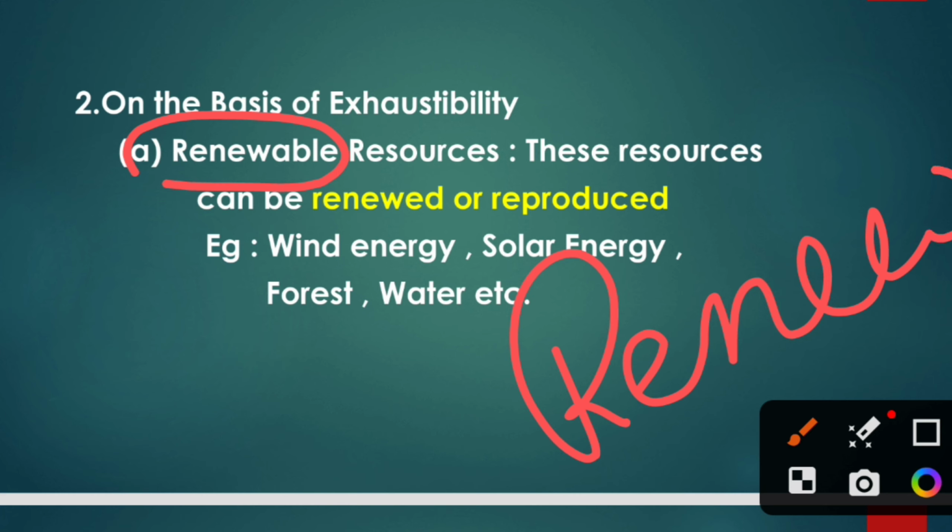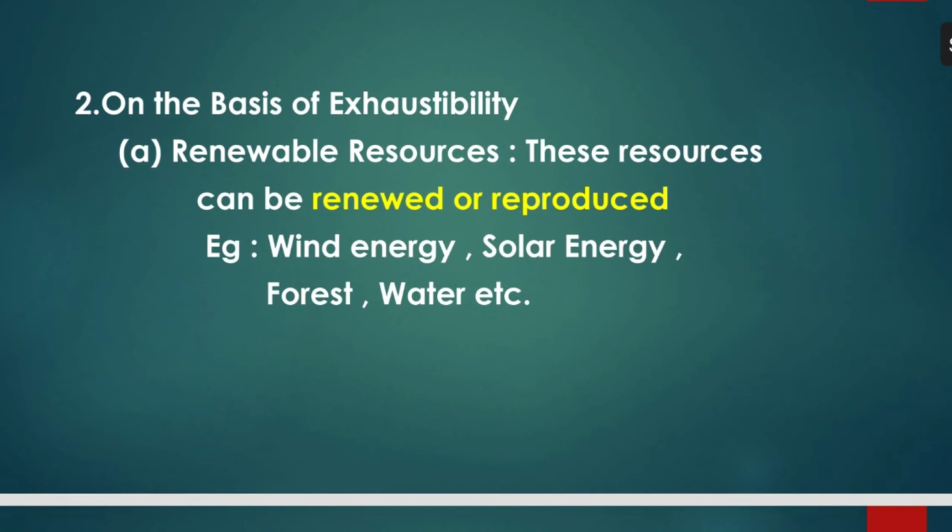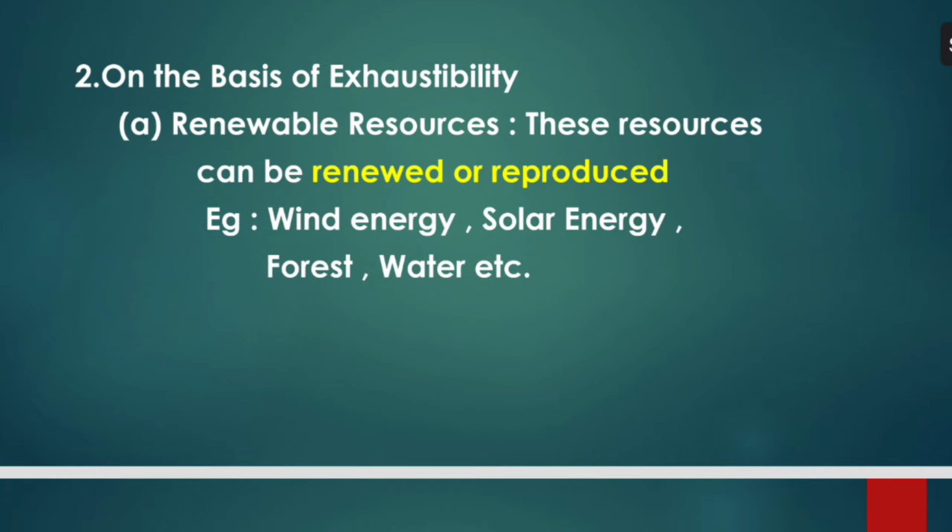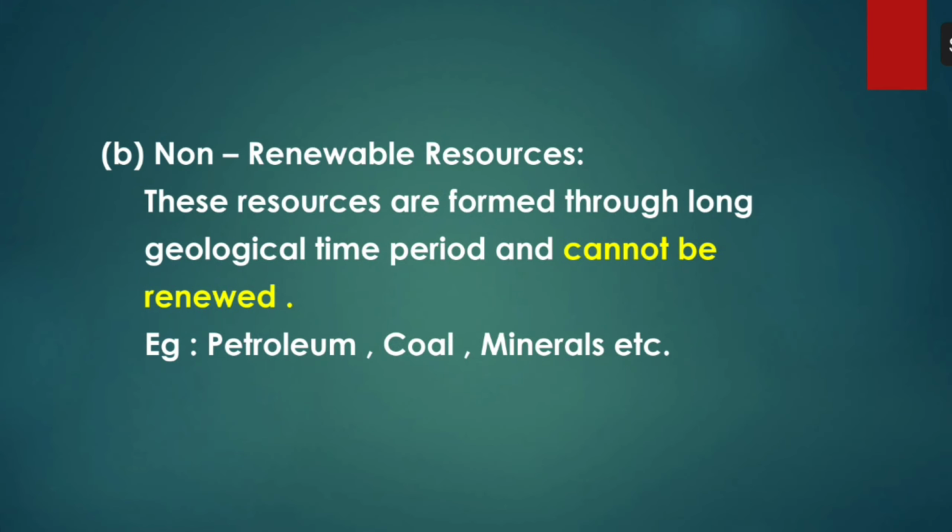Renewable resources means the resources which we can regenerate. For example, wind energy, solar energy, forest, water, etc. These things will not get exhausted at all, but they can be regenerated, reproduced, you can say.